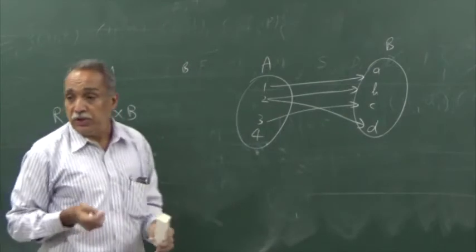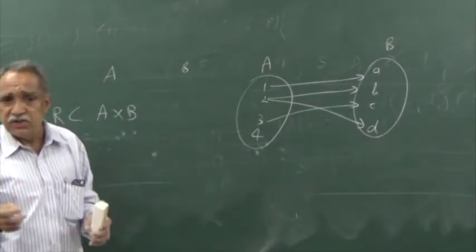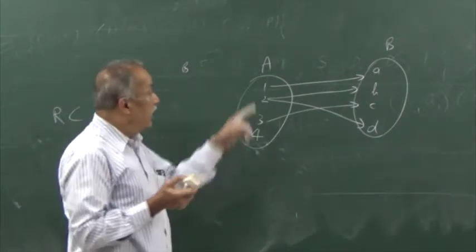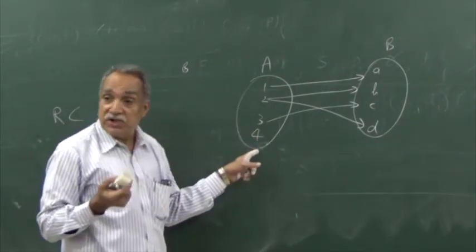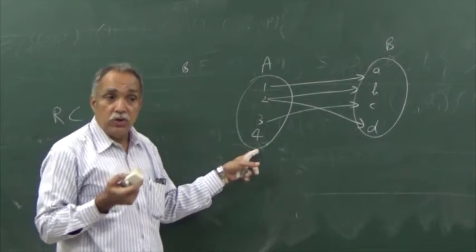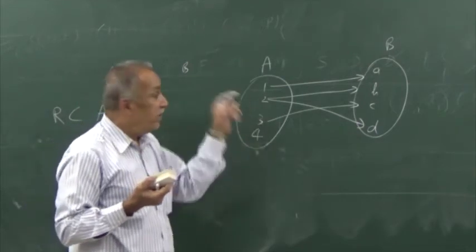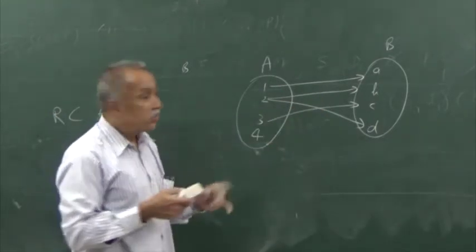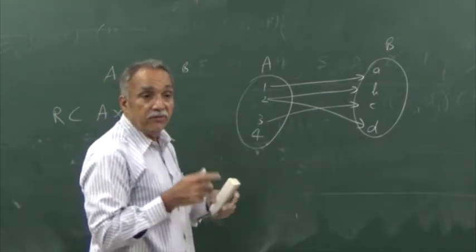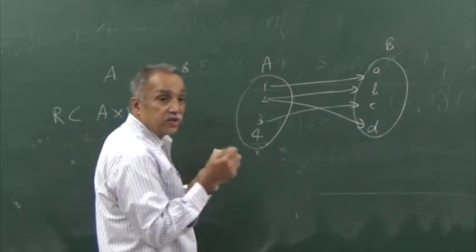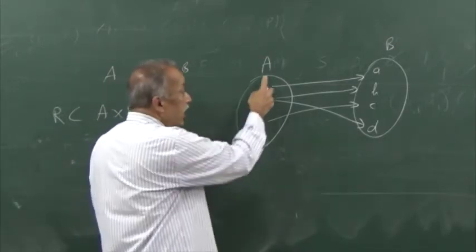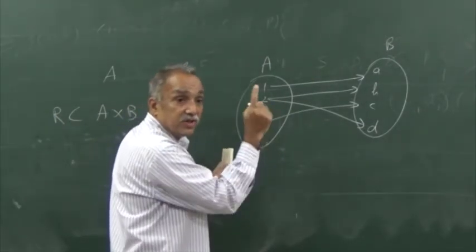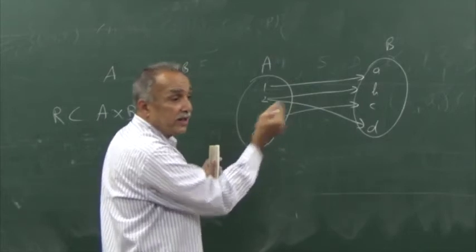Element 4 has no relative. Not an interesting relation. A relation becomes more interesting if every element here possesses a relative. Also, one more condition: every element has a single relative in the other set, in the set B. So this is not a function. A function is a relation under which every element of this set has a relative there. Every element has a single unique relative in that other set.